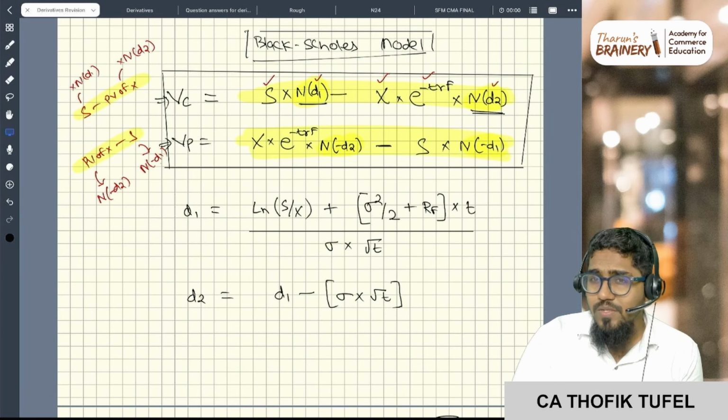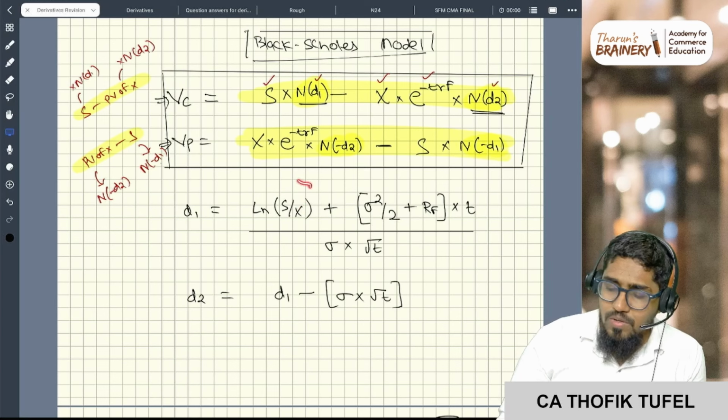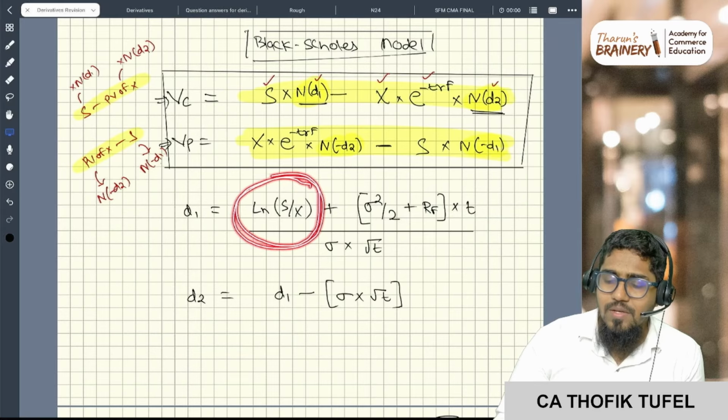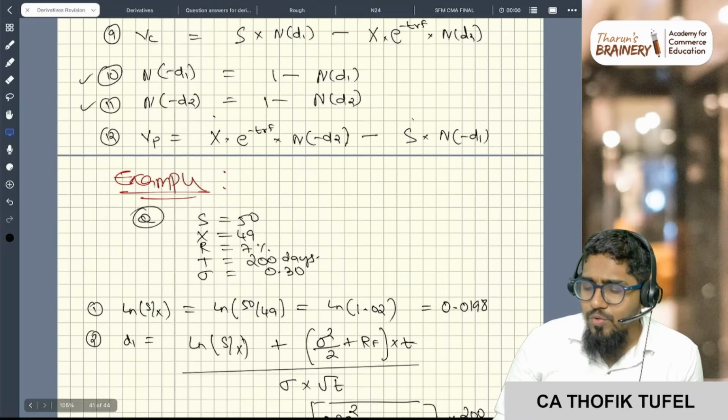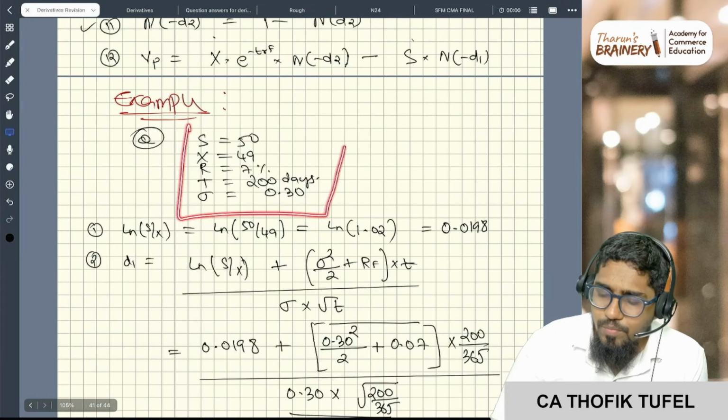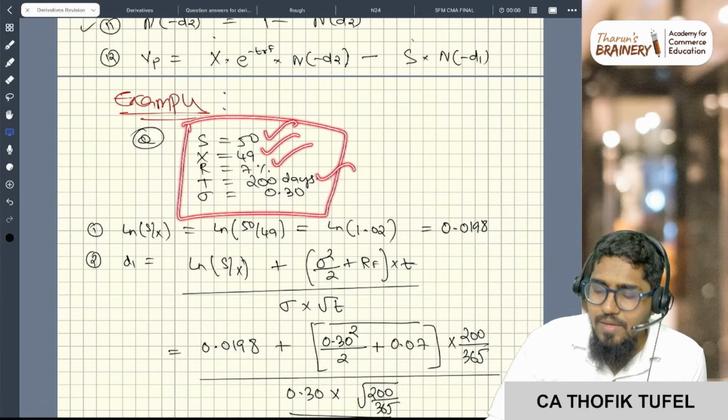So d1 is what? The natural log of S by X, that is spot by strike, plus, one thing I want to tell you. When do you use Black Scholes? Always in Black Scholes you need these 5 inputs: spot price, strike price, rate and time.